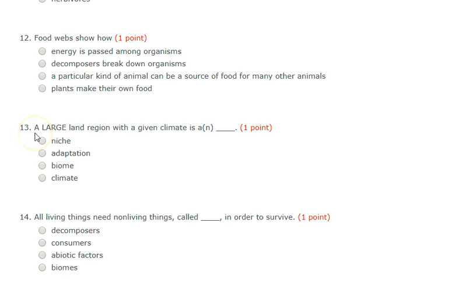Number 13. A large land region with a given climate is called a what? Given means the same type of climate. Is that called a niche, adaptation, biome, or climate?